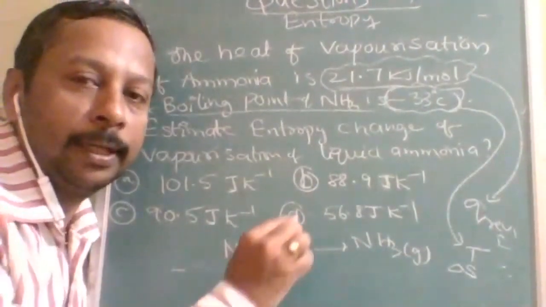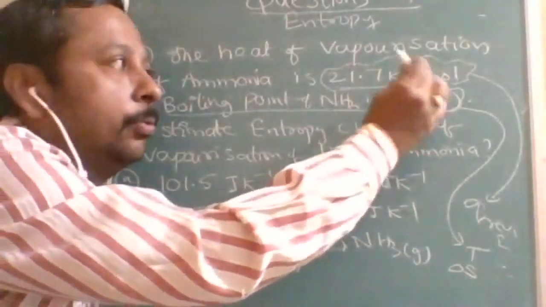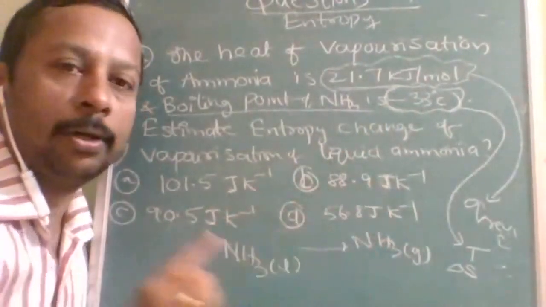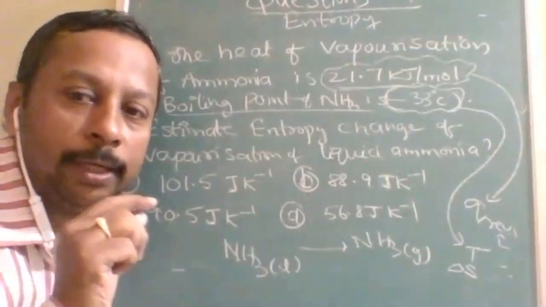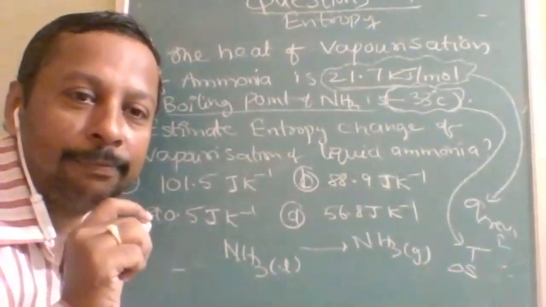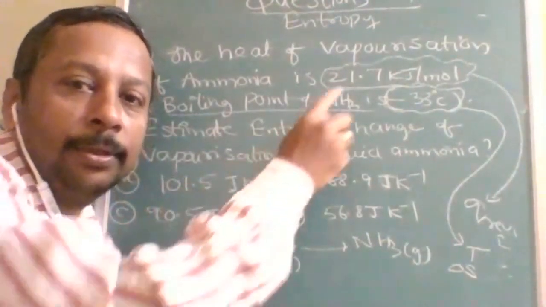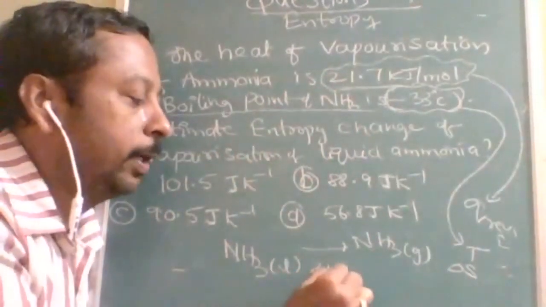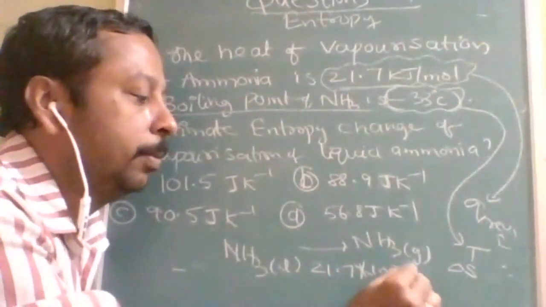I kept telling you there is a problem. What is that problem? Here the enthalpy is in kilojoules, and the options are in joules. Always remember, enthalpy will be in kilojoules, entropy will be in joules. Because of this little fact, people are losing their marks. So convert it into joules: 21.7 into 1000, that is one problem.